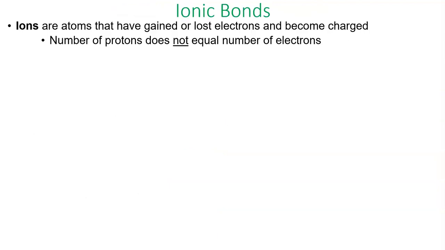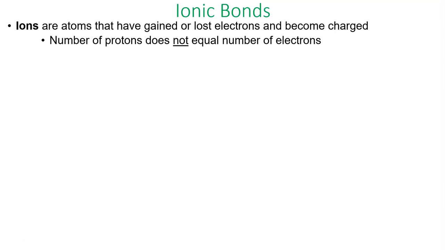Ionic bonds are going to involve ions, or the formation of ions. And what are ions? Ions are going to be atoms that have given away or taken in an electron in their outer shell. And when they do that, electrons carry a charge with them. They carry a negative charge. And so by giving away an electron, you're giving away a negative charge. By taking on an electron, you're taking on a negative charge.